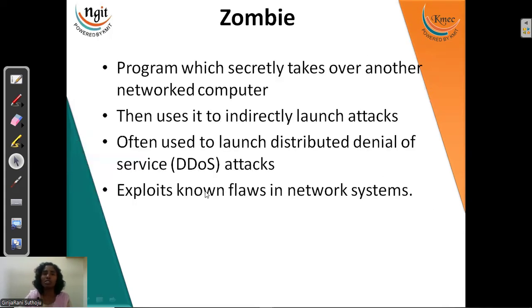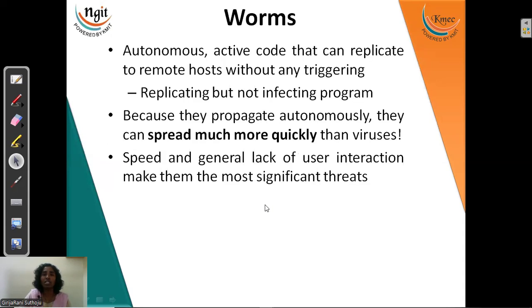Next is zombie. As the name indicates, once a system gets one attack, that attack will keep on spreading to the other systems in the same network, right? So if one system is exploited with the zombie, the other systems in the LAN also get spoiled. The name itself, zombie, is saying one person gets destroyed means the other persons around them will also get destroyed. In a similar way, this zombie also will be attacking our system, right? So this is about zombie.